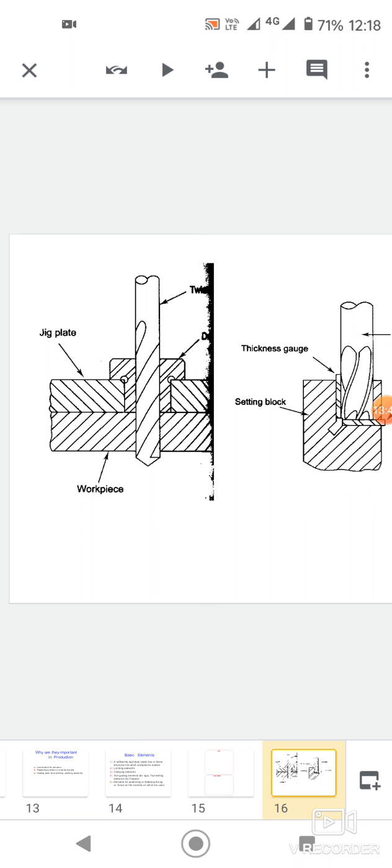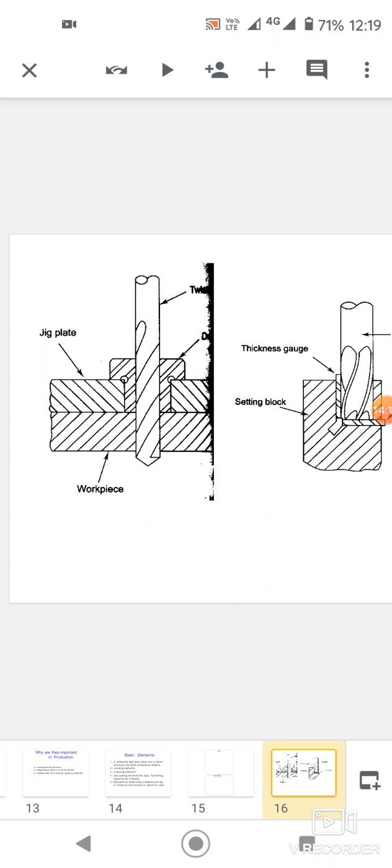The main differences between jigs and fixtures are: a jig holds and locates the workpiece and guides the cutting tool. A fixture holds the workpiece but does not guide the cutting tool. Jigs are used for holding the work and guiding the tool.